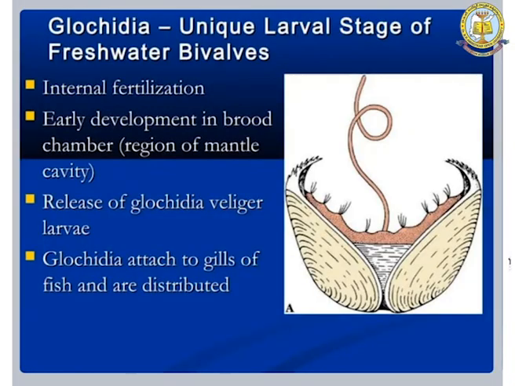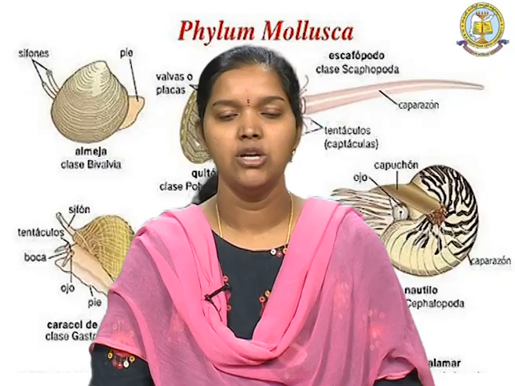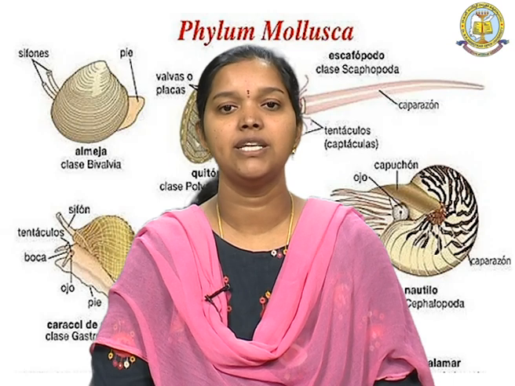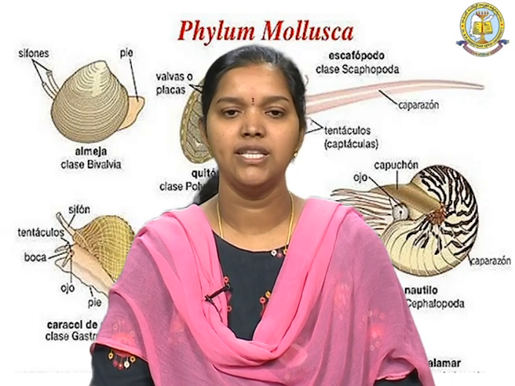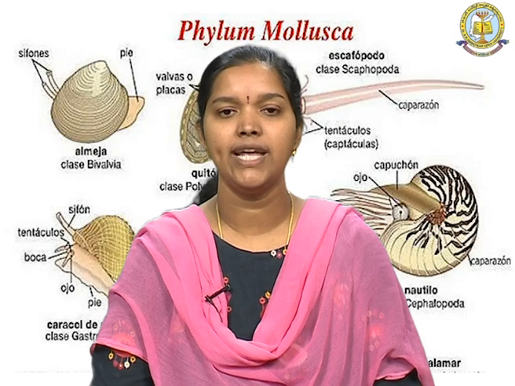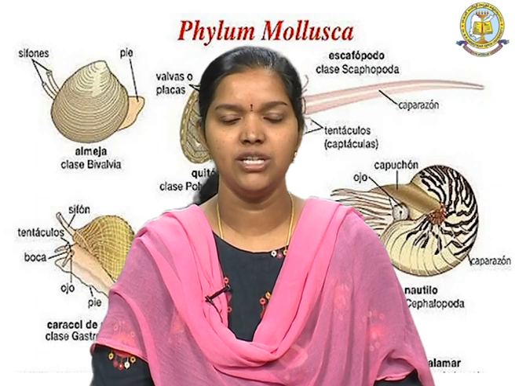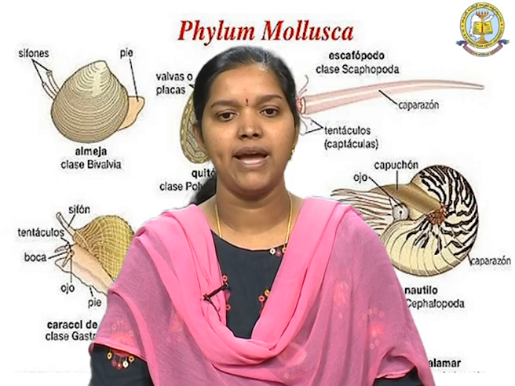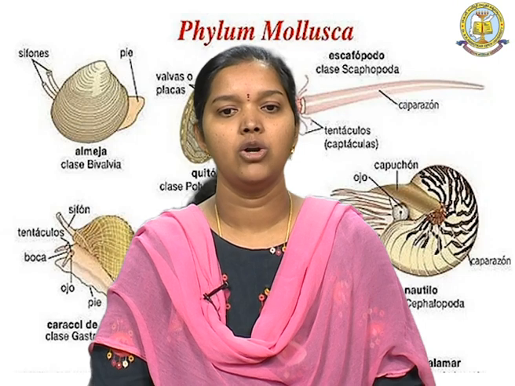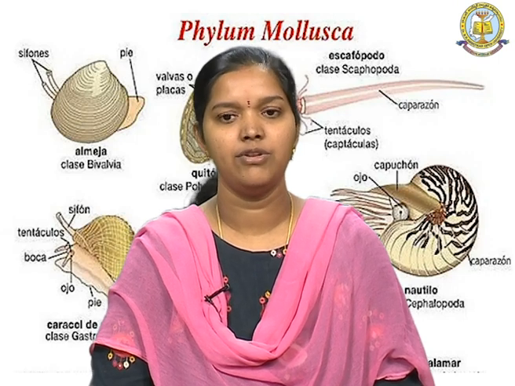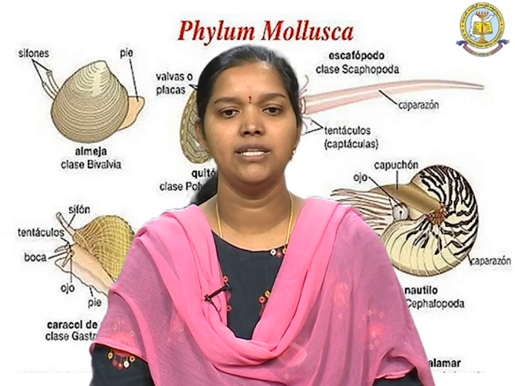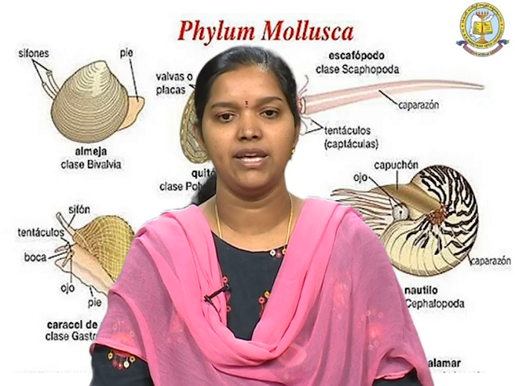Then the glochidium is a unique larval stage of the freshwater bivalves. Other mollusks have different larval stages, but in Bivalvia there is this different larval stage. It helps in internal fertilization. Early development is seen in the brood chamber, that is the mantle cavity, and the glochidia are released from that stage, attach to the gills of fish and are distributed. So, this is the life cycle.